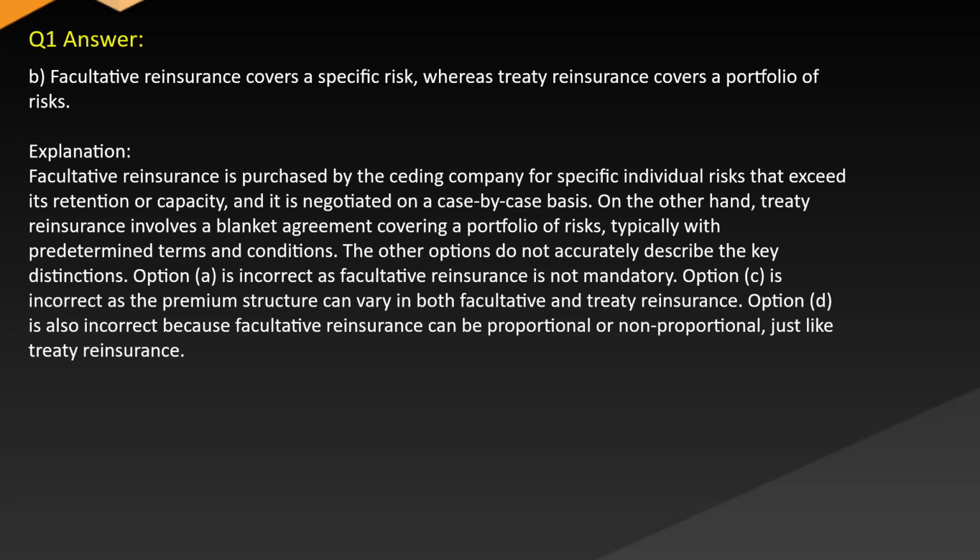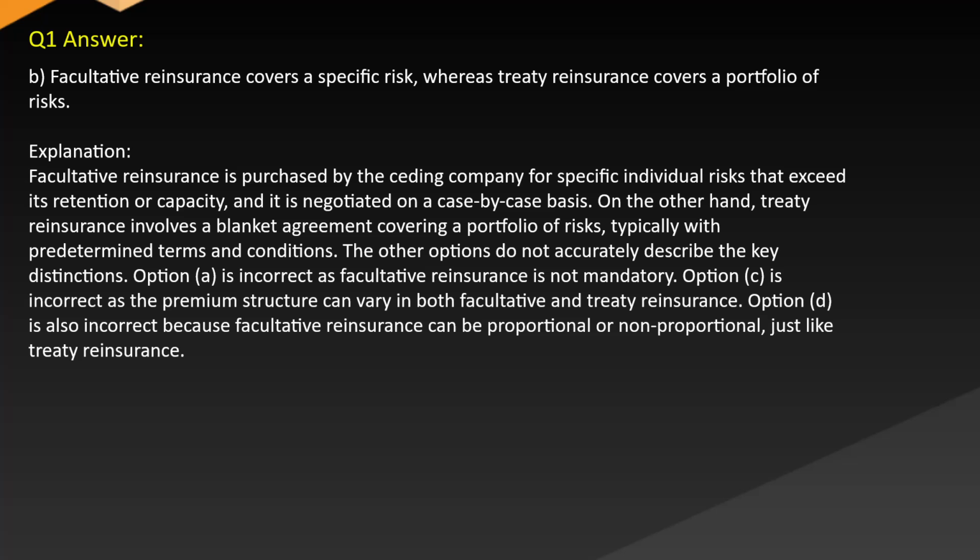Explanation: Facultative reinsurance is purchased by the ceding company for specific individual risks that exceed its retention or capacity, and it is negotiated on a case-by-case basis. On the other hand, treaty reinsurance involves a blanket agreement covering a portfolio of risks, typically with predetermined terms and conditions. The other options do not accurately describe the key distinctions.